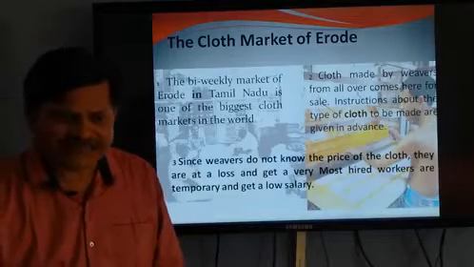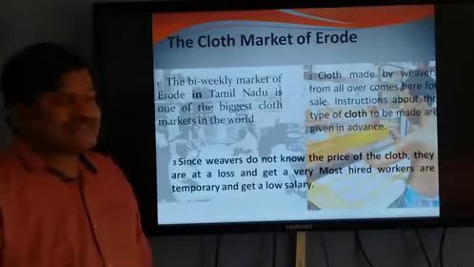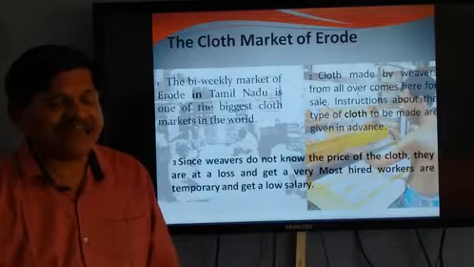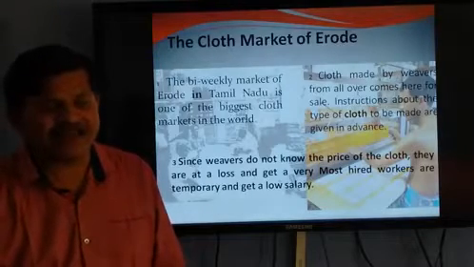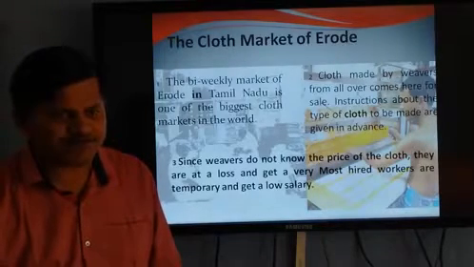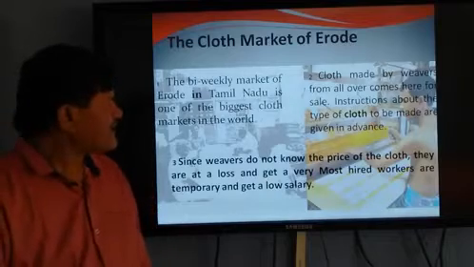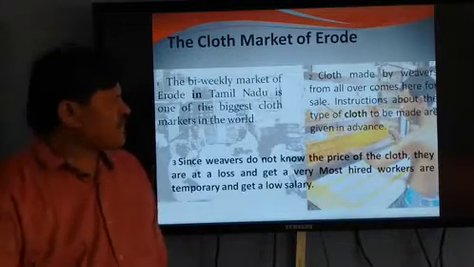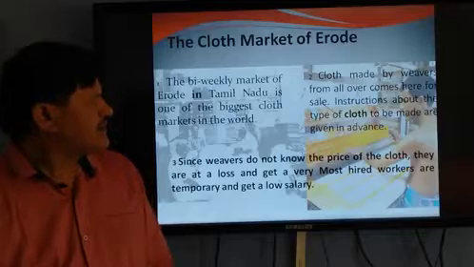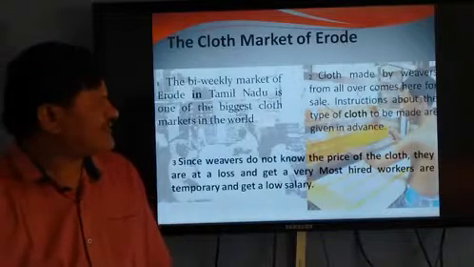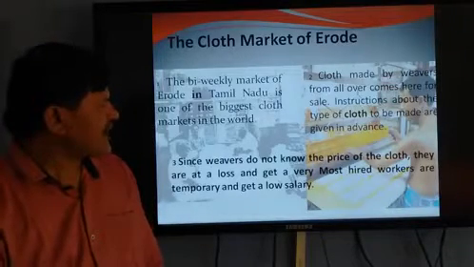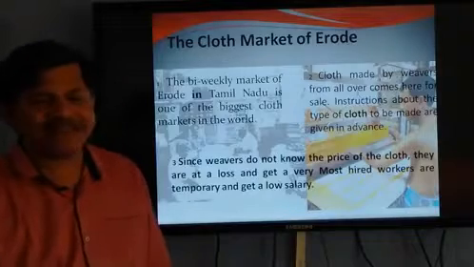What type of market is this? This is the bi-weekly market, and that is the biggest cotton market in the world. Cloth made by weavers from all over comes here for sale. And instructions about the type of cloth to be made are given in advance.